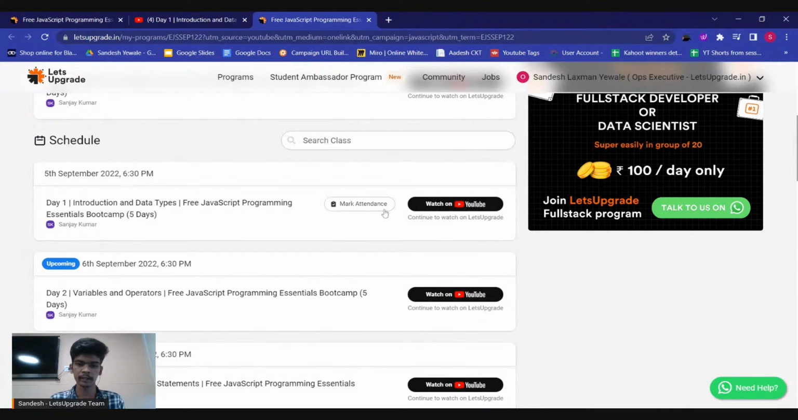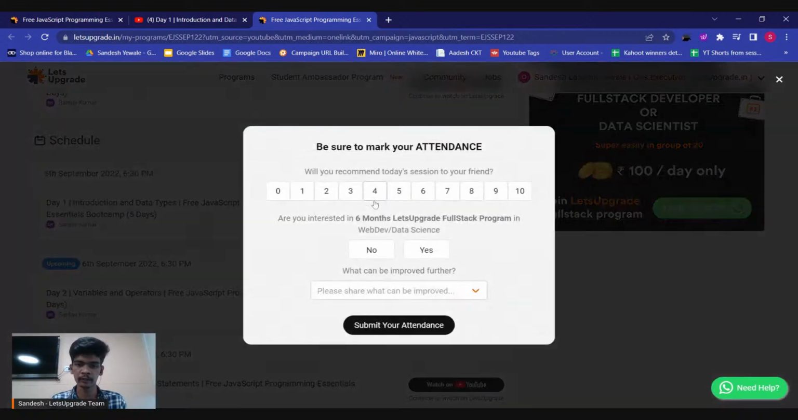You can see a mark attendance toggle here. If you haven't enrolled, firstly just sign up and enroll. Make sure to enroll. If you don't enroll, you can't see this toggle. You just have to click on this and give the NPS. Now what is this? Will you recommend today's session to your friend? This is basically how you feel about this session, meaning how good you felt about it.